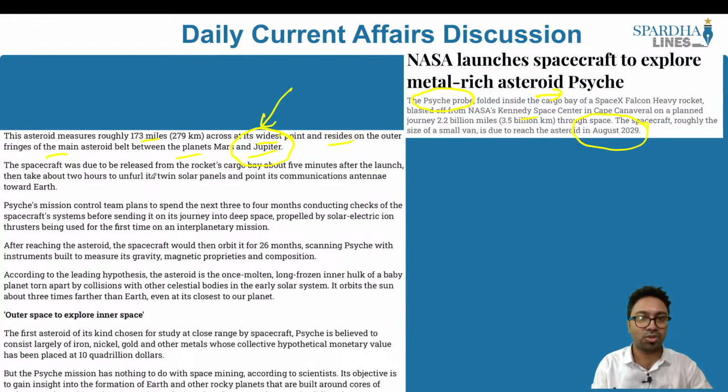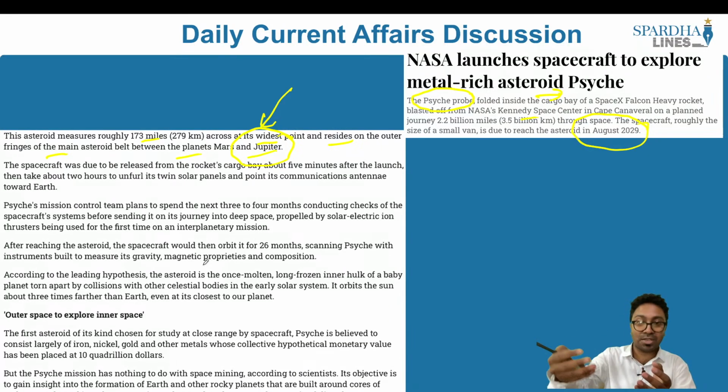The spacecraft was due to be released from the rocket's cargo bay about 2 hours after the launch. And the objective is understanding how the solar system was formed, how the solar system works, and how the solar system orbits around the sun.